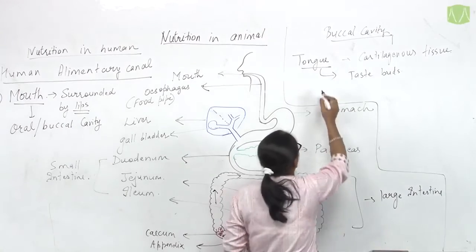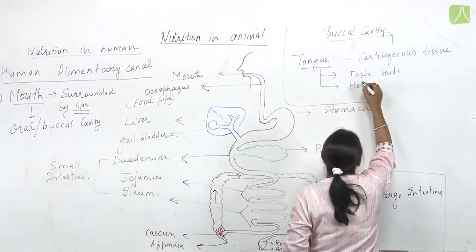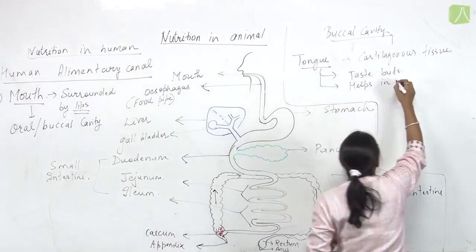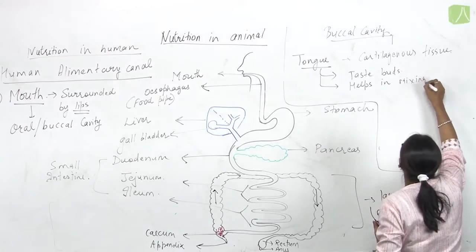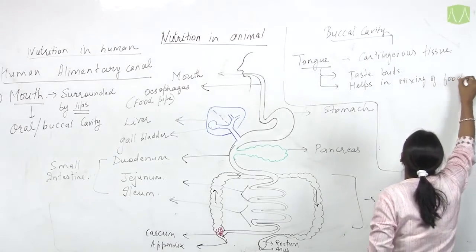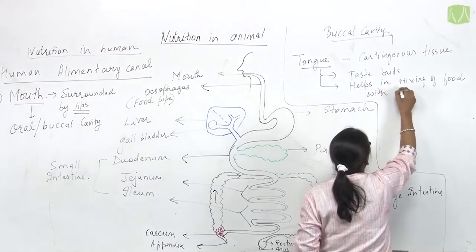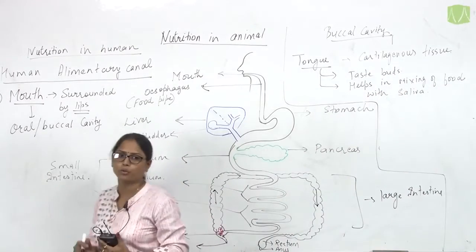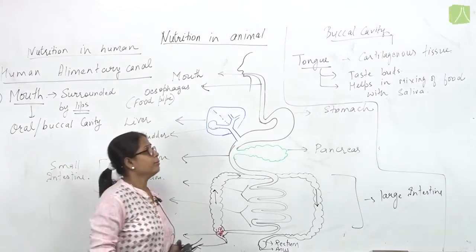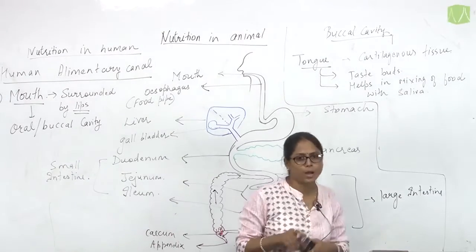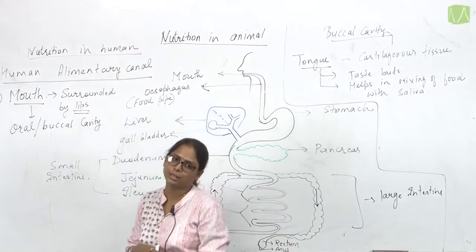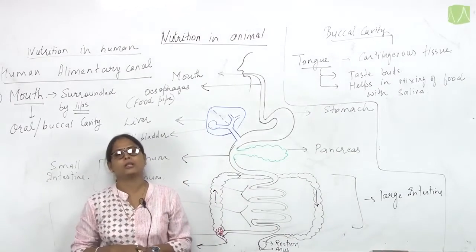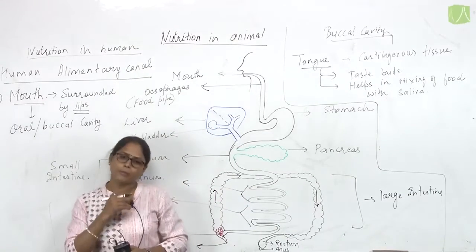Another function of the tongue is that it helps in mixing of food with saliva. Basically the tongue helps in mixing of food with saliva. Now what is saliva? Saliva is secreted in the mouth by salivary glands. There are different types of salivary glands present in our mouth.